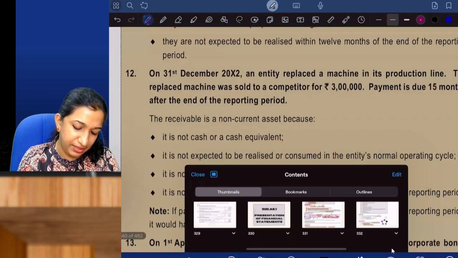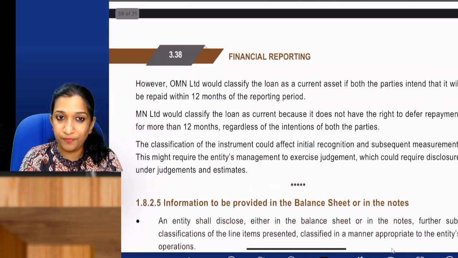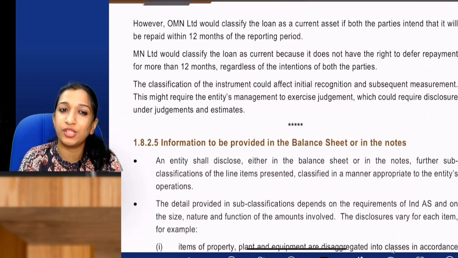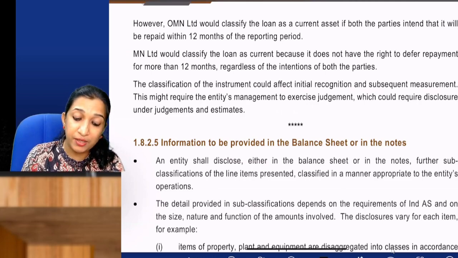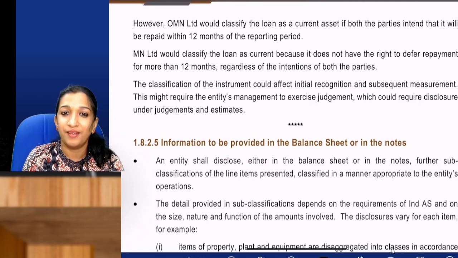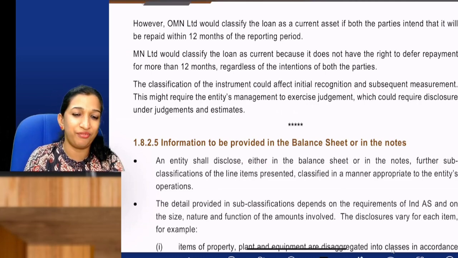Okay, I'll read the answer. Here, OMN would classify the loan as current asset if both parties intend that it will be repaid within 12 months. MN would classify the loan as current because it does not have the right to defer the payment for more than 12 months, regardless of the intention of both parties. Okay, fine, understood.